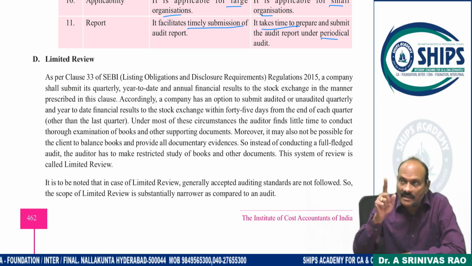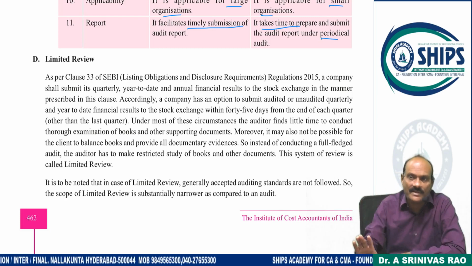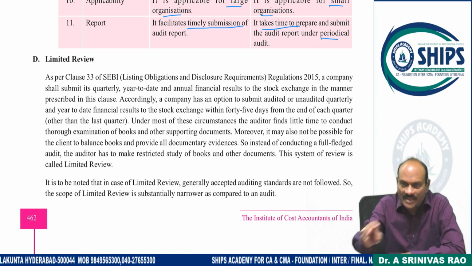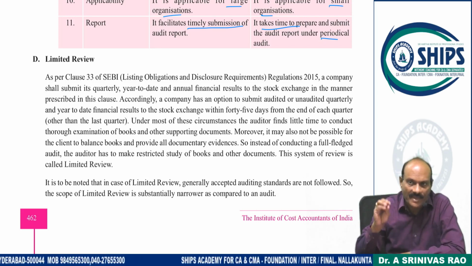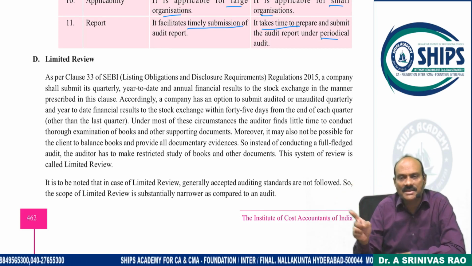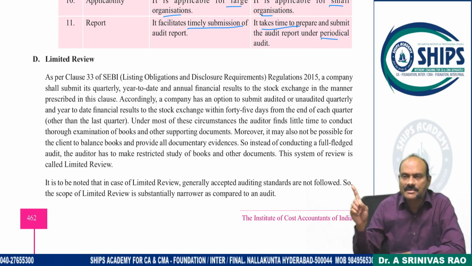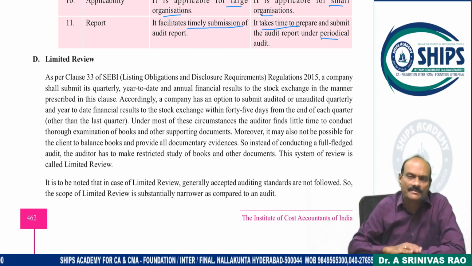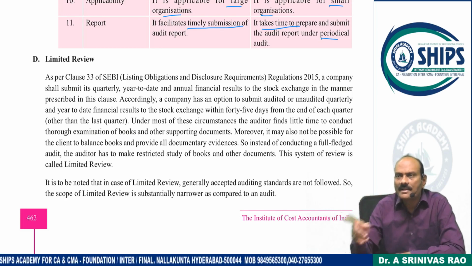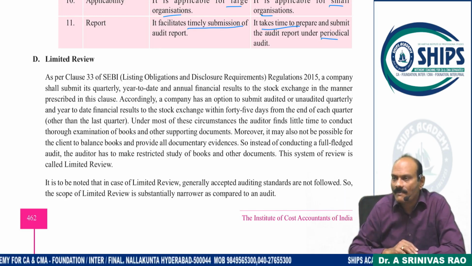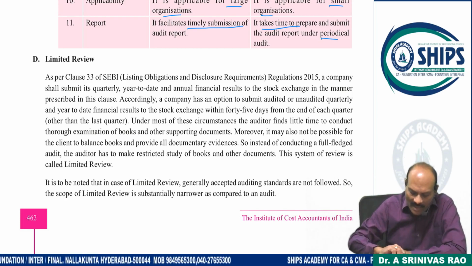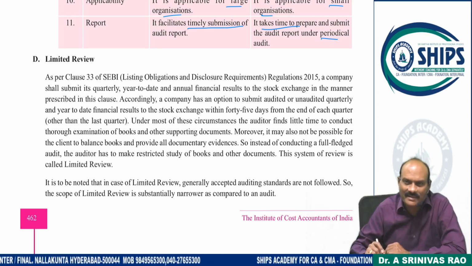The conditions are, from the end of Q1, within 45 days, we have to do the limited review. What is the limited review? At random, select a few transactions. The selected transactions only, from origin to conclusion, nothing but a journal entry to balance sheet. Complete that audit and submit a report, whether audited or unaudited, no problem. The report is required by the stock exchanges. For that sake, SEBI has imposed a guideline. For that sake, this has to be done. According to law, it has not much validity.